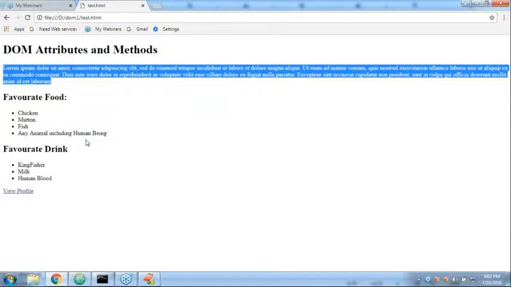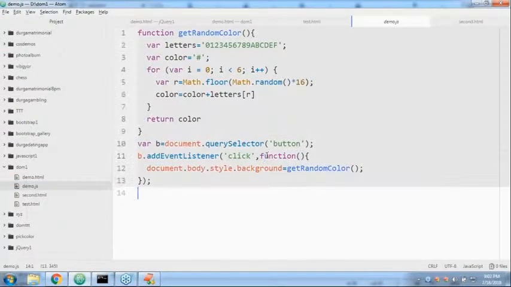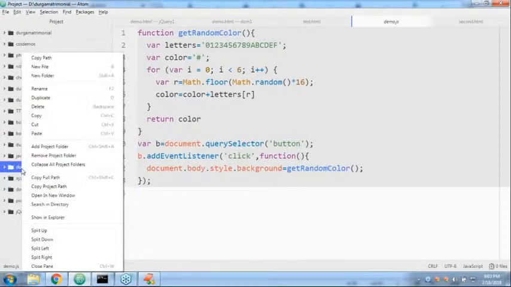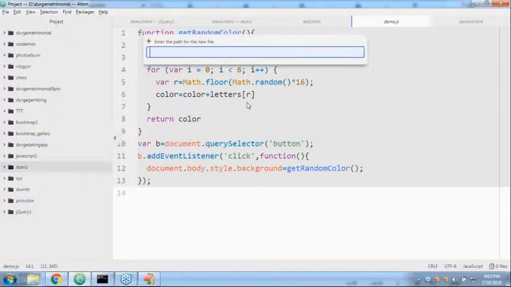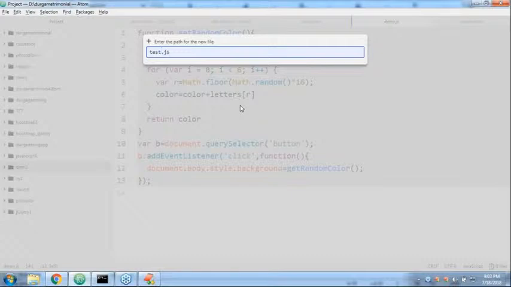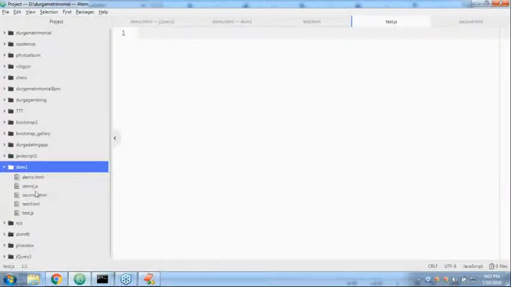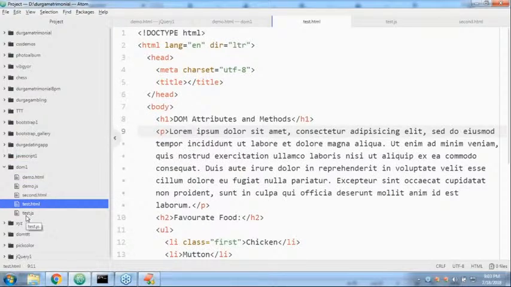Very simple. I don't want to do it from the console. I want to define a separate JavaScript file, because I want those changes to be permanent. How can you do that? What is our application folder? I wrote test.html, right? Let me create a test.js file. So here test.html is there and test.js is there.